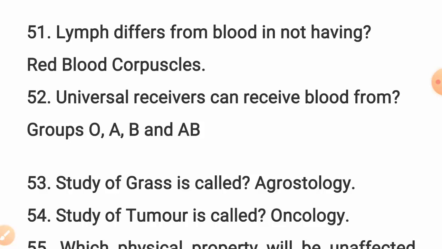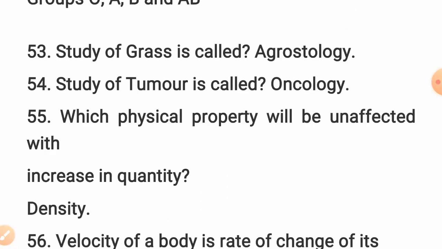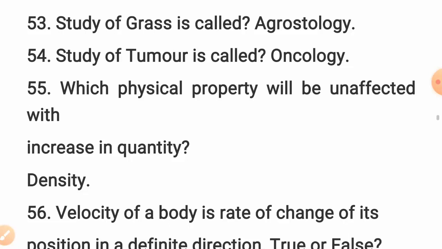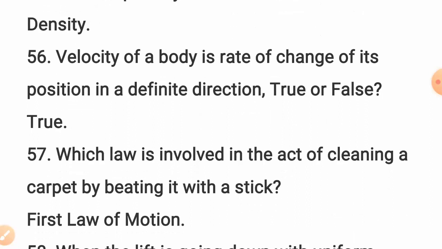Universal receivers can receive blood from O group, A group, B group, and AB group. Question number 53. Study of grass is called agrostology. Study of tumor is called oncology. Whose physical property will be unaffected with increase in quantity? Density. Question number 56. Velocity of a body is the rate of change of its position in a defined direction.